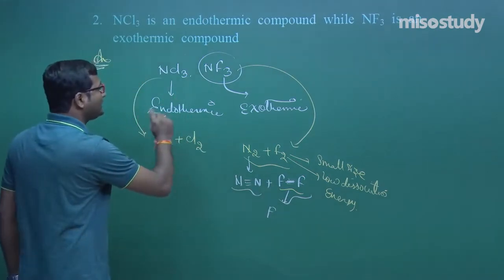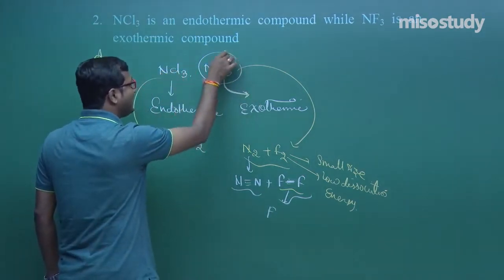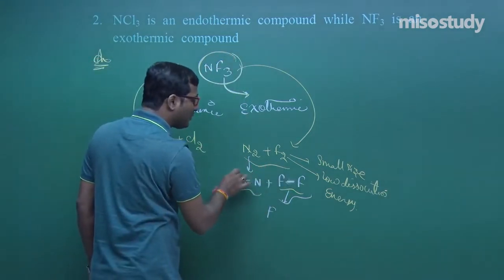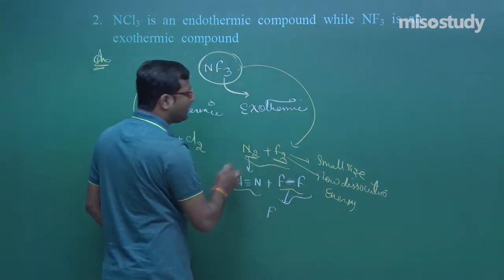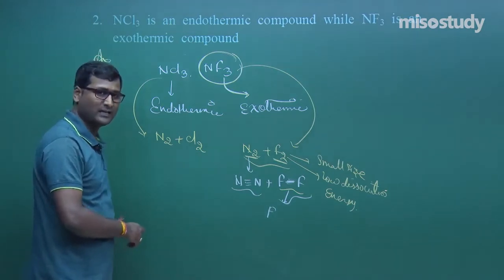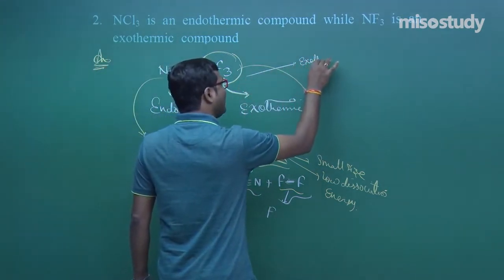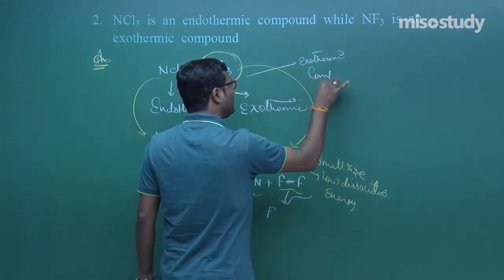If the bond can be broken easily, then we require less energy. So, during the formation of NF3, the energy released is more than the energy required for breaking the nitrogen molecule and fluorine molecule into nitrogen atoms and fluorine atoms. Due to this reason, it is an exothermic compound.